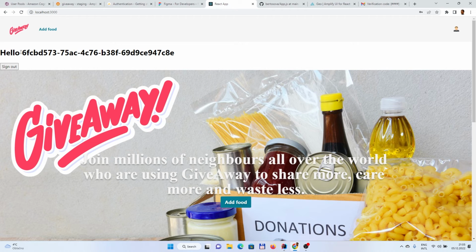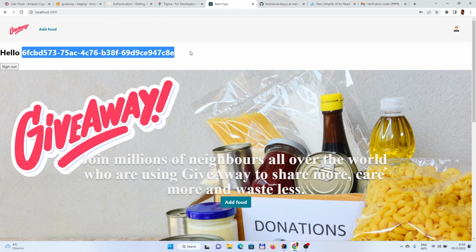But that is not so useful. What you would normally like to have is either the username or email displayed here, for example, instead of the image, or maybe you would like to use a user profile, so we can change it, and maybe add the sign out button here.